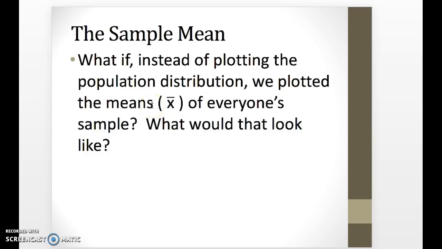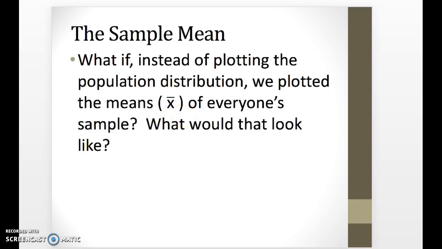So here's our key concept. What if, instead of plotting the population distribution, we plotted the means, all those X bars of everyone's sample? What would that look like? To explore this idea, we're going to take a look at an applet. I'll show you how to get there from MyMathLab so you can do this as well, and try to illustrate the difference between an underlying distribution, or this population distribution, and then the distribution of these X bars, or the distribution of the sample means.